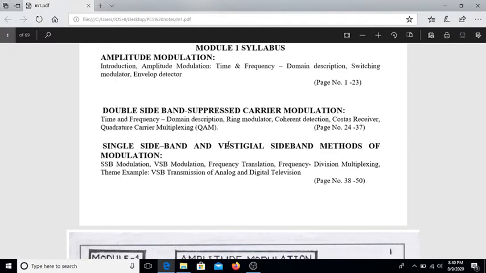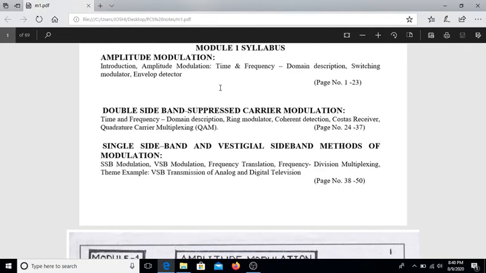Here there are three types of modulation: amplitude modulation, frequency modulation and phase modulation. Amplitude modulation is defined as the modulation in which the amplitude of the carrier wave is varied in accordance with the instantaneous amplitude of the modulating signal, keeping its frequency and phase constant. Here in amplitude modulation, we discuss the time domain and frequency domain description.